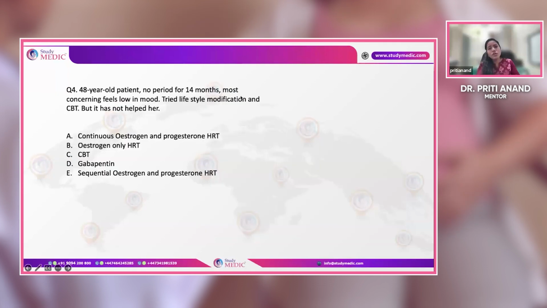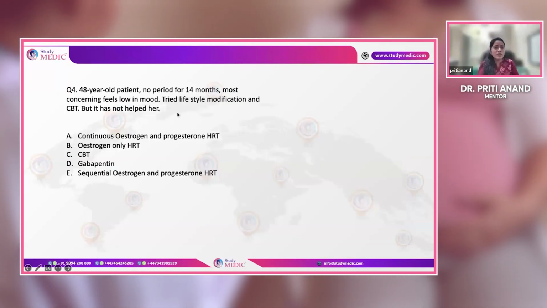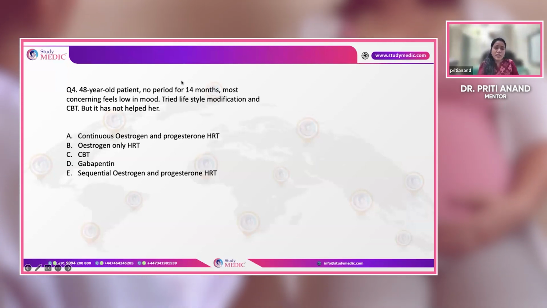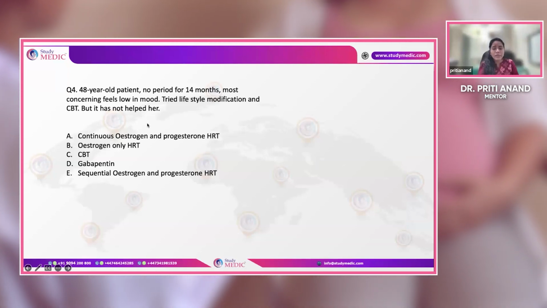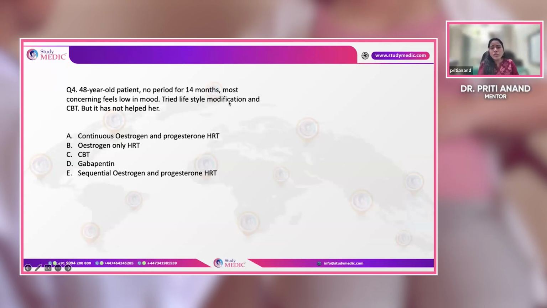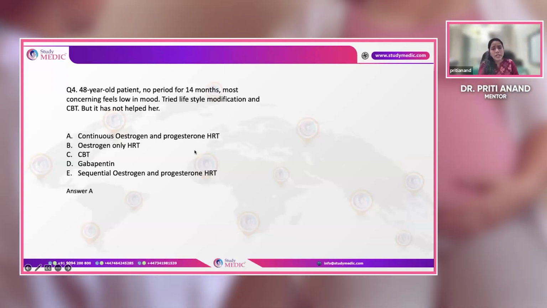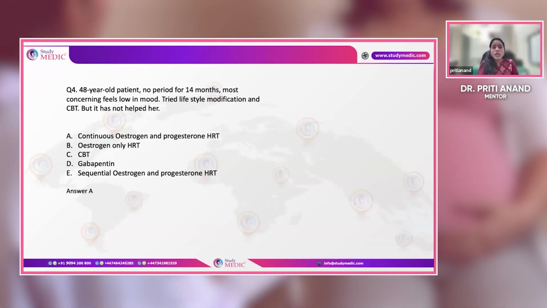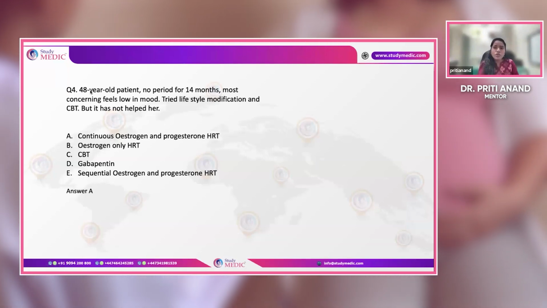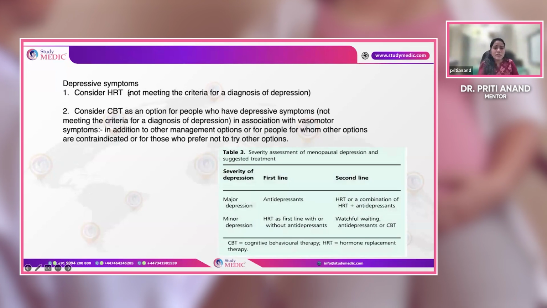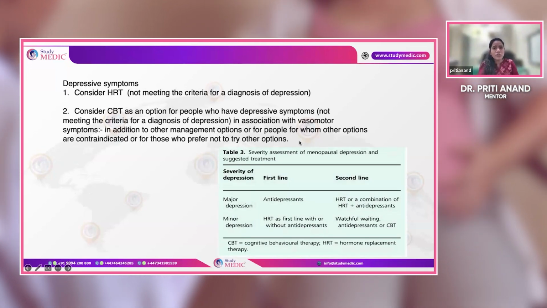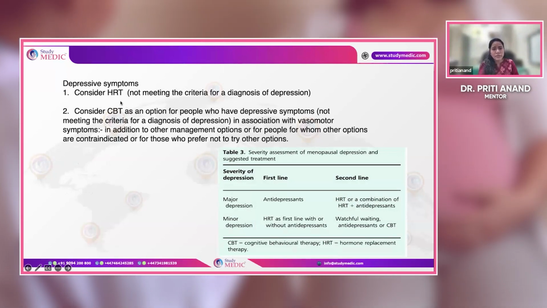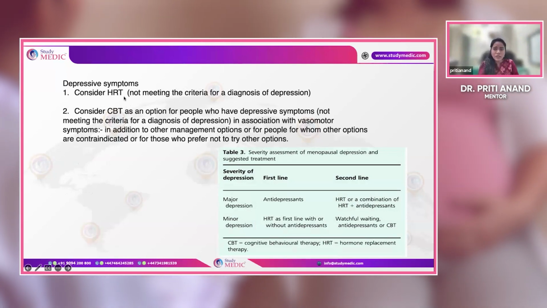A 48-year-old lady, no period for 14 months, most concerning is low mood. She has tried lifestyle modification and CBT, which have not helped her. For any depressive symptoms, which are not exactly depression, presenting in the menopausal age group, please remember the best line of management is continuous combined HRT. According to the newer guideline, when they are not meeting the criteria of depression, that means they are having a low mood, consider HRT as a first line.